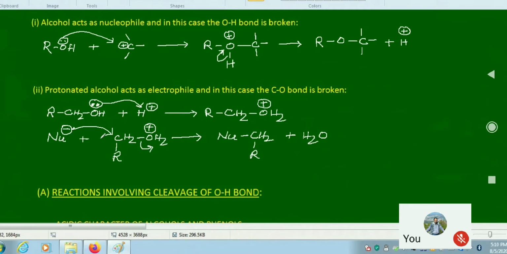So in this kind of reaction, in case of alcohol, the cleavage of carbon oxygen bond takes place. So in this way, two different kinds of reactions are possible in case of alcohol.